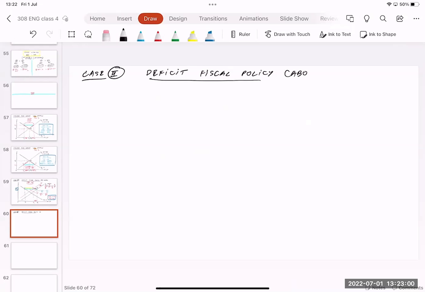Abroad means another country is using this policy, not us. In this case, I need to draw two graphs. The one on the left represents the world market, and the one on the right represents our country, which I'm going to write as domestic.